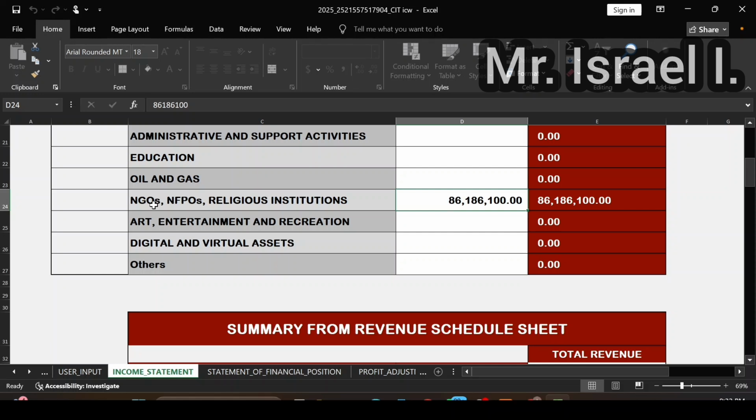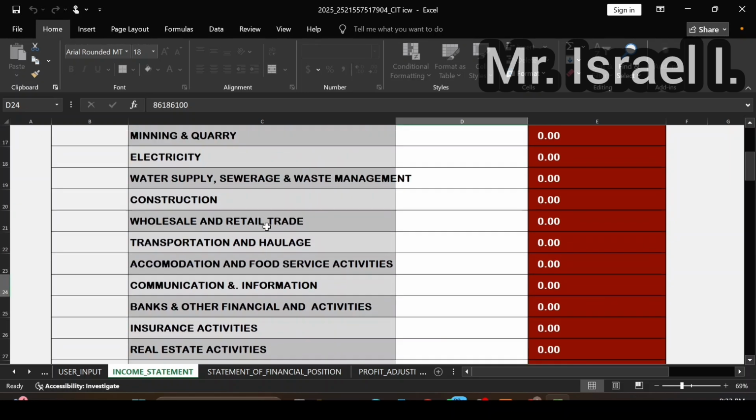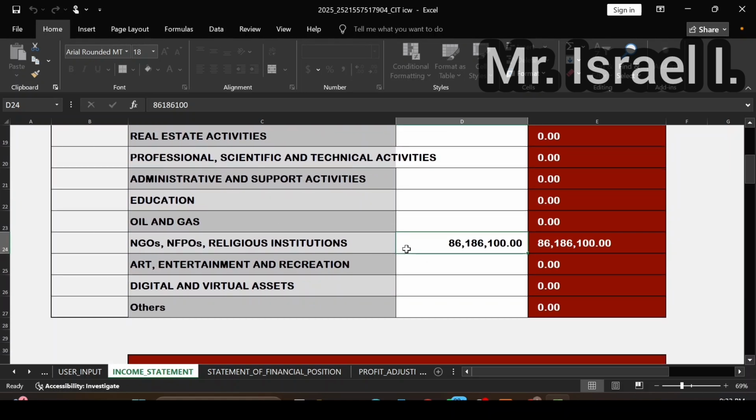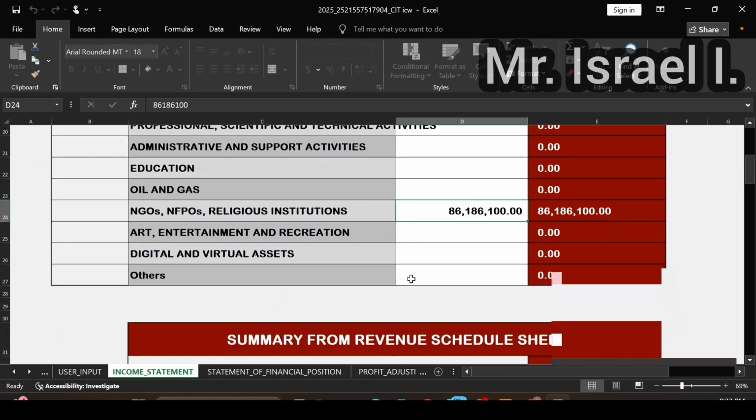Or you come here, you see NGO, NPO, religious institution. These are the types attempting to be non-governmental organizations. So the grant given to them, or the money they receive from the donor, is what you put here. Then it will reflect. So you leave all these other places. This is the peculiar side that is concerned with the NGO. You input the figure here.